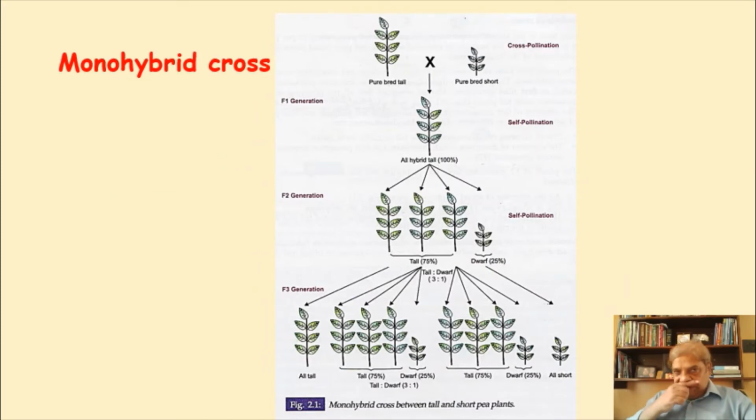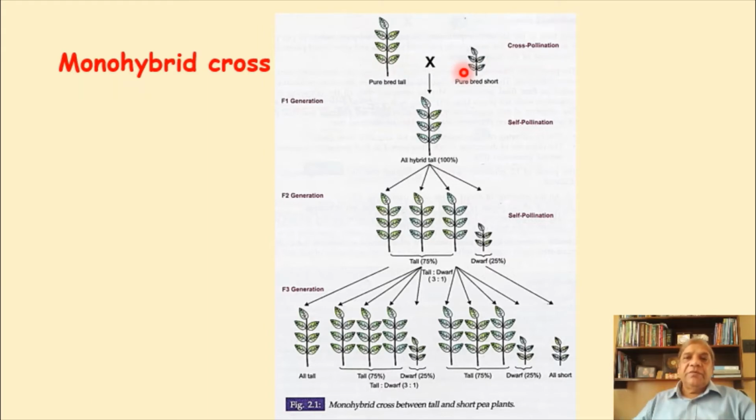See this. This is a monohybrid cross, where only two contrasting characters are there, and the character is of the height. And which are the two contrasting? Tall plant and the short plant. And when they are cross-pollinated, let me show you with the pointer. When they are cross-pollinated, and I have explained to you what cross-pollination is.